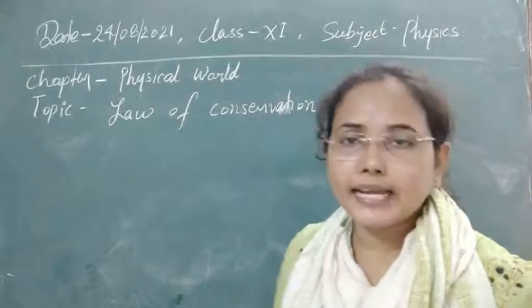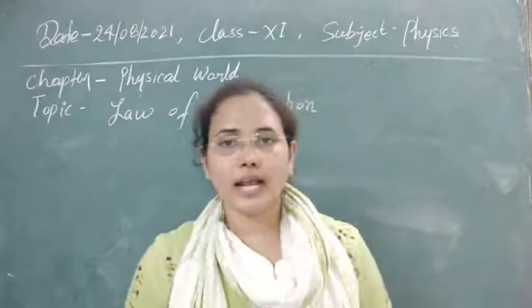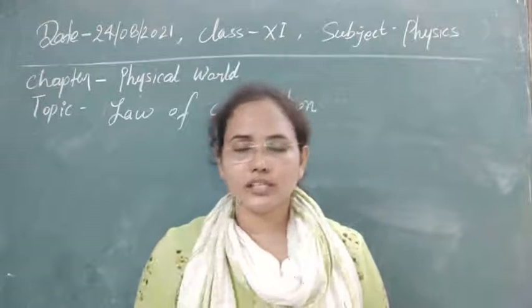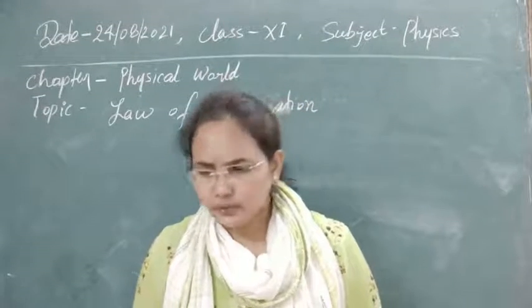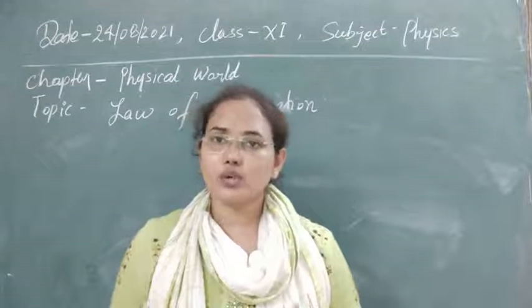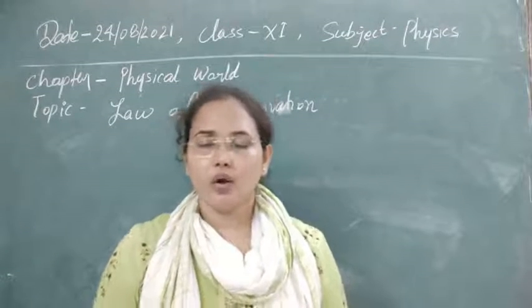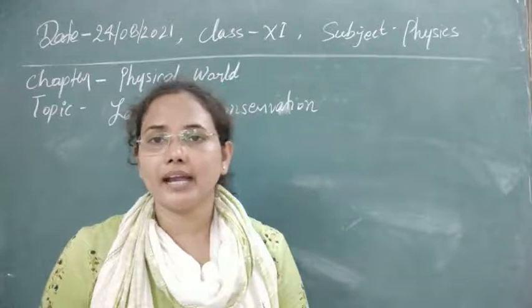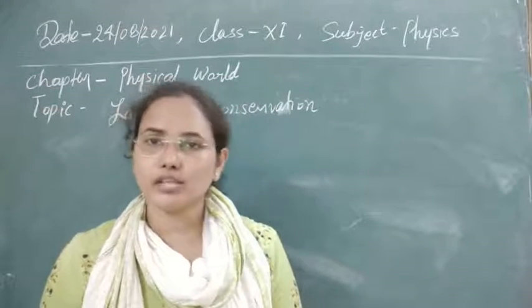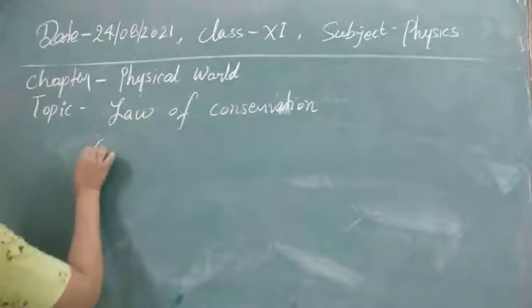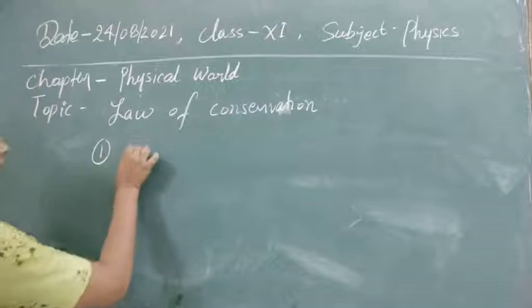In nature, we have four types of laws of conservation, and these four types are universal. Universal means if you go anywhere, these laws will be fulfilled. According to these laws, whatever quantity I tell you will always be conserved. The first law we have is the law of conservation of energy.